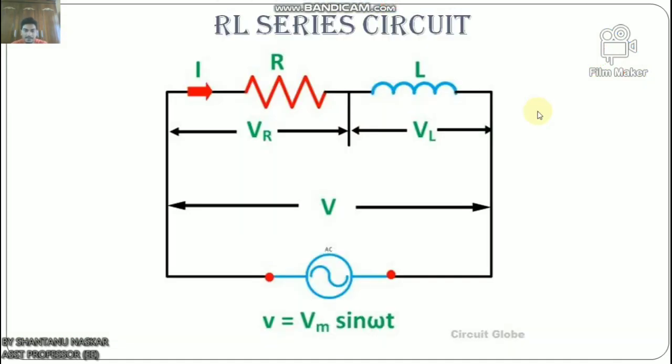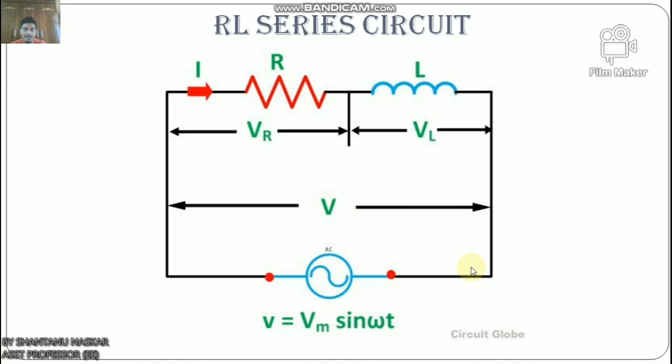So let us discuss the RL series circuit. A circuit that contains a pure resistance R in ohms connected in series with a coil having pure inductance L in henry is known as an RL series circuit. When an AC supply voltage V is applied, the current I flows in the circuit.